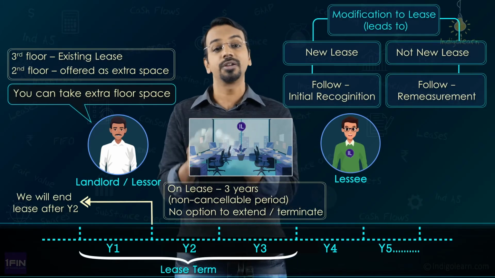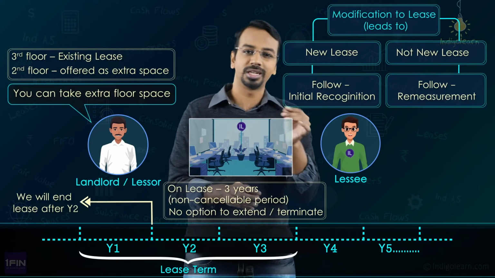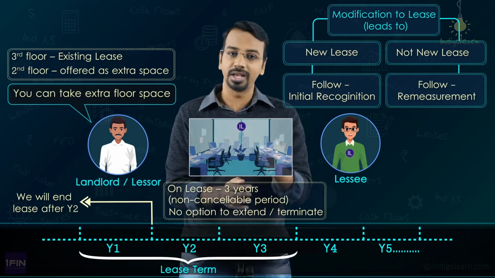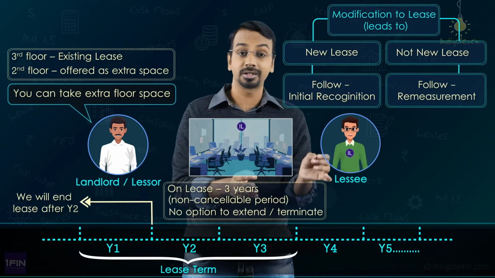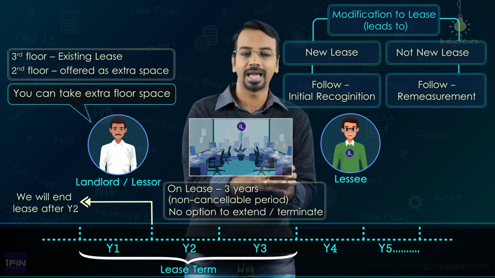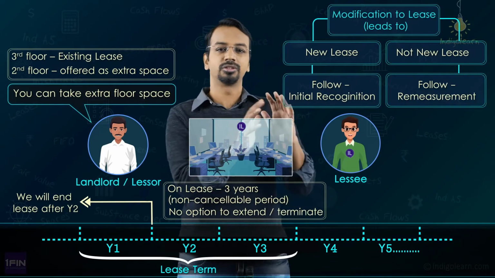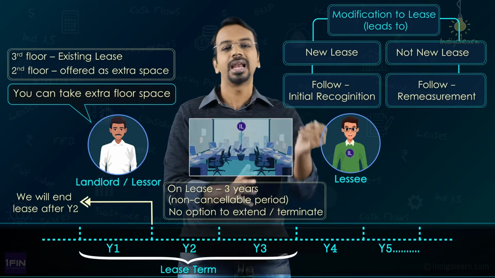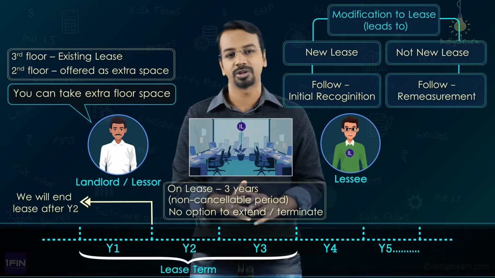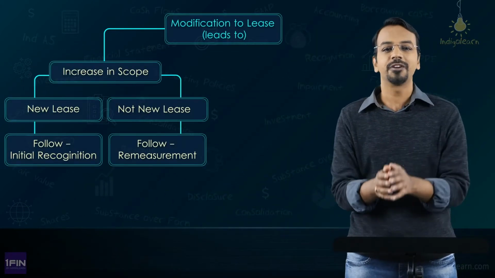So, if the modification does not qualify as a separate lease, then you will remeasure the lease liability considering the revised lease rentals, the revised lease term and the revised discount rate, right? Now, whatever is the change in the liability, you will make a corresponding adjustment to the right of use asset, okay? So, this is the general accounting that you would do like we had done in the case of remeasurement of lease liability. But one thing that you need to keep in mind is, if at all there is a